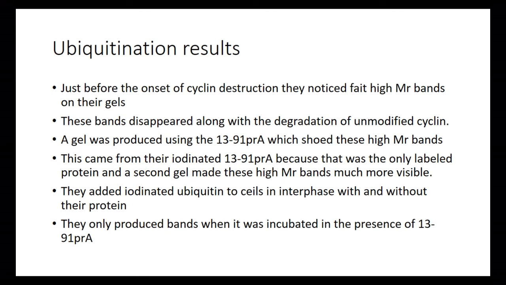So they also iodinated ubiquitin and added it to the cells in interphase, with or without the labeled protein present. That way they could ultimately figure out whether the ubiquitin is actually attached here or not. They produced bands regardless of whether it was incubated with the 1391 PRA or not.